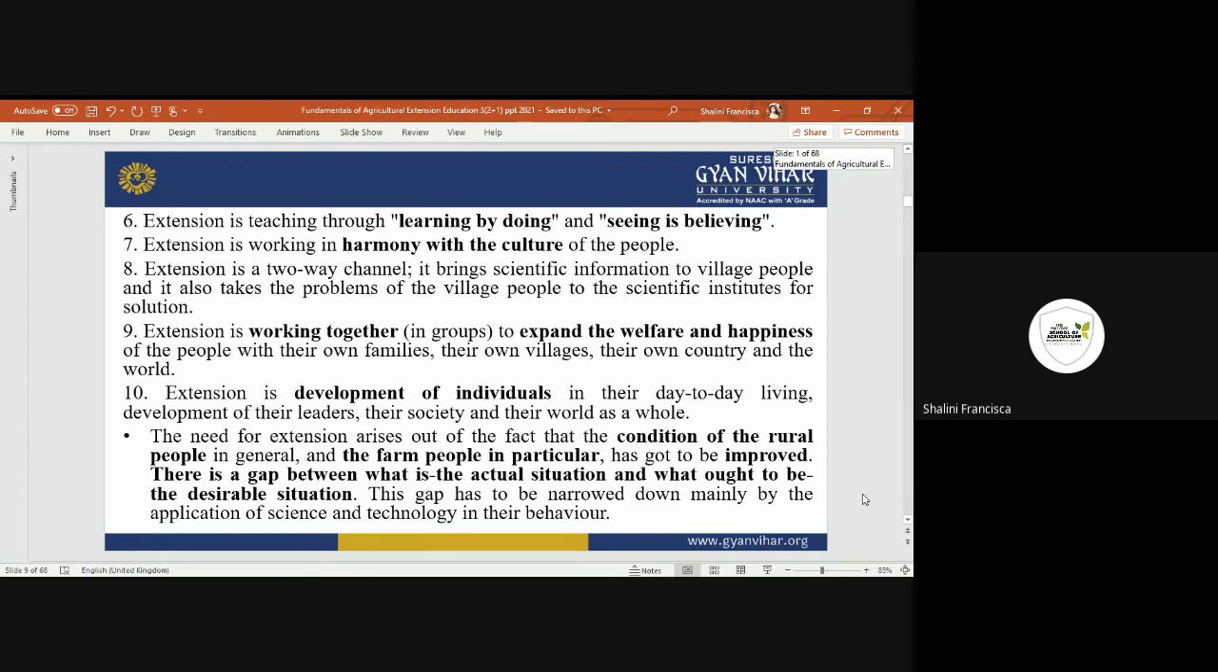And it also fills the gaps between technology and traditional knowledge, and then they come together and formulate a particular approach that will improve the behavior of the people to adopt the new technologies.